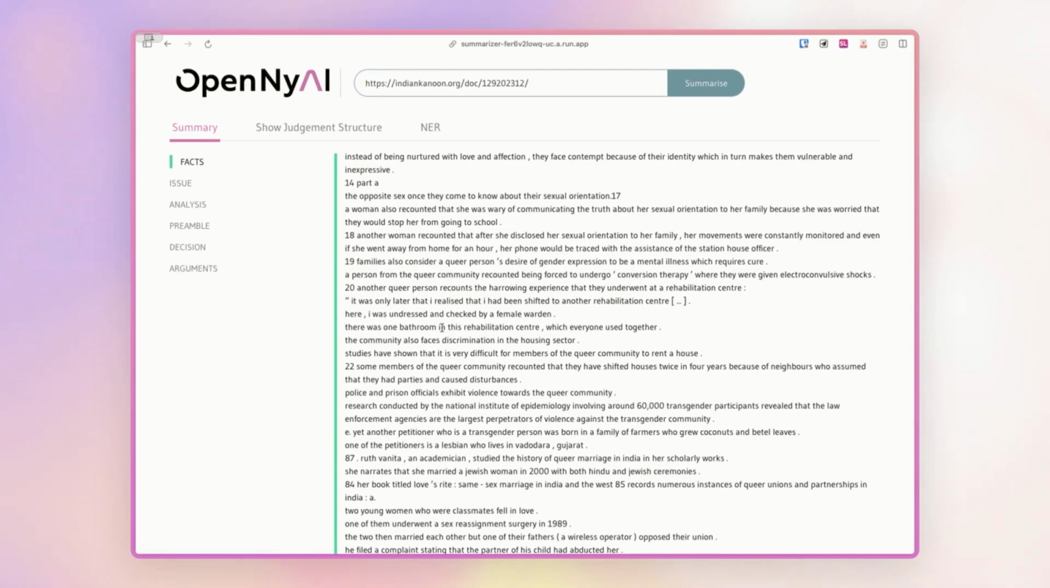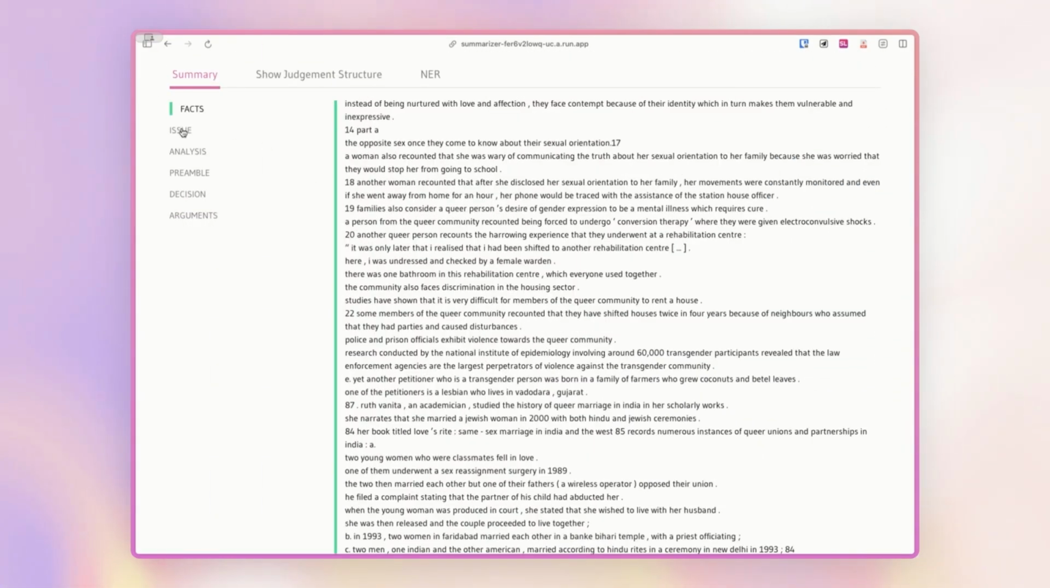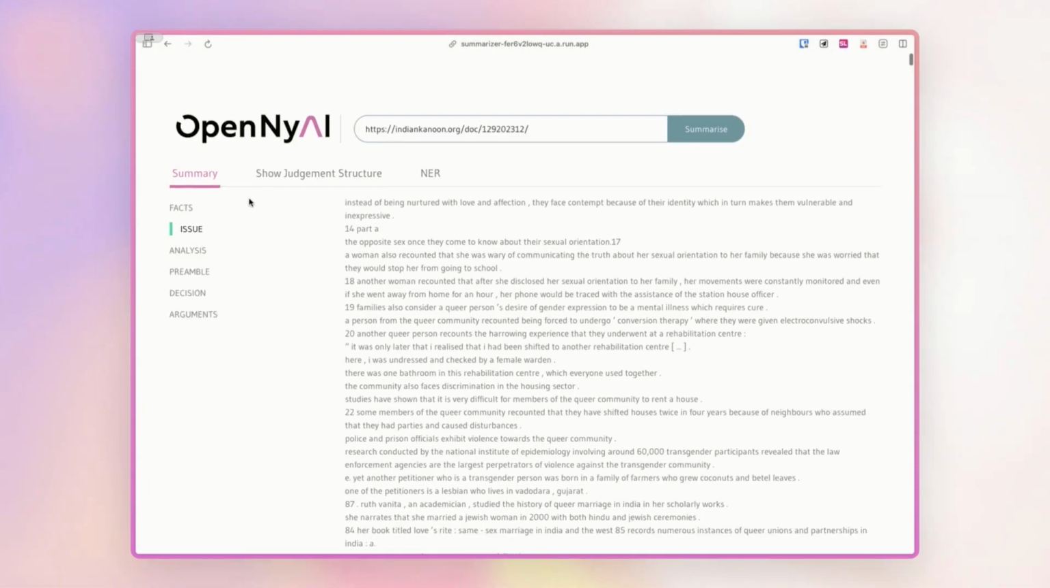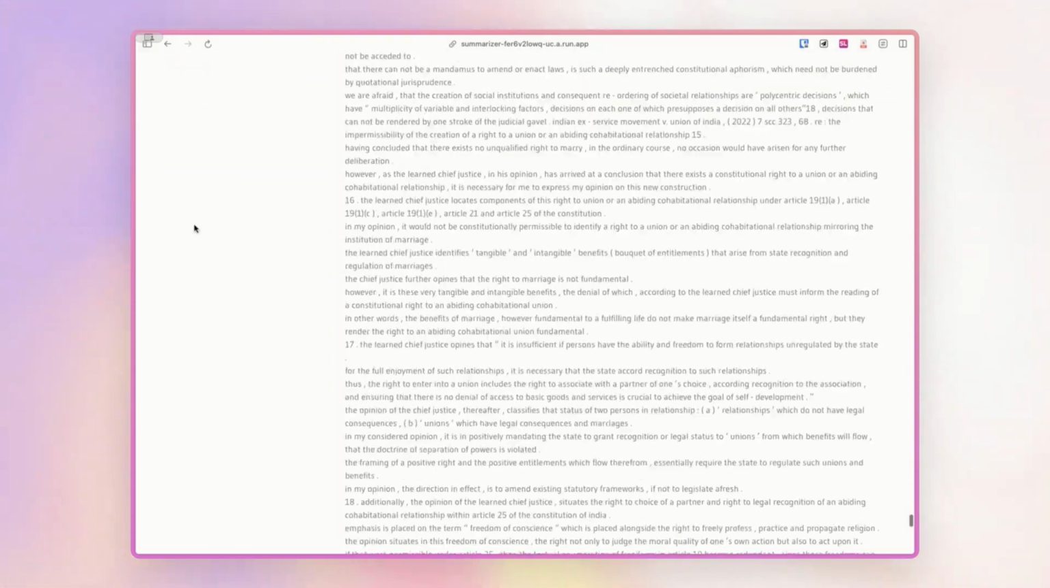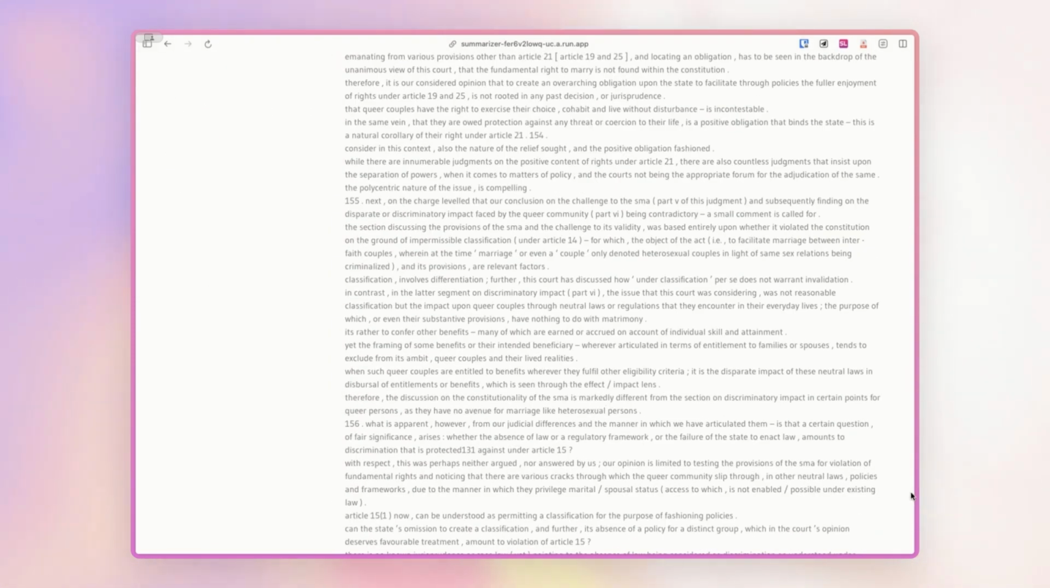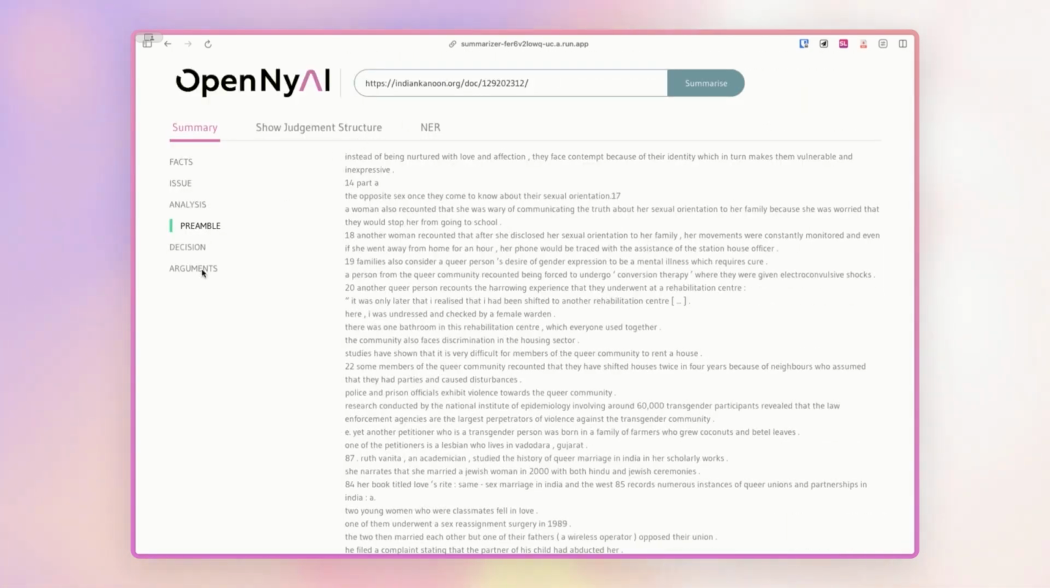So for example, we have facts here, and these are the facts that it has pulled out. We have issues. And similarly, you have analysis. You have the preamble. And this is quite a large judgment. So if I scroll right to the top, I also have decision and arguments.